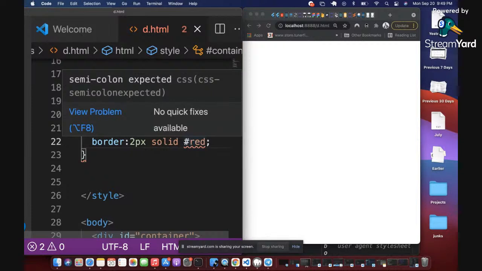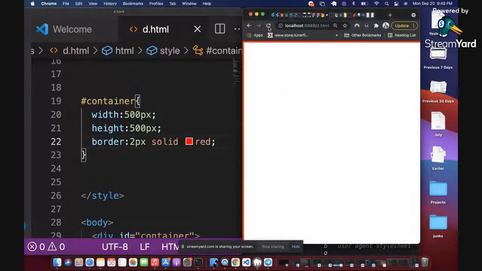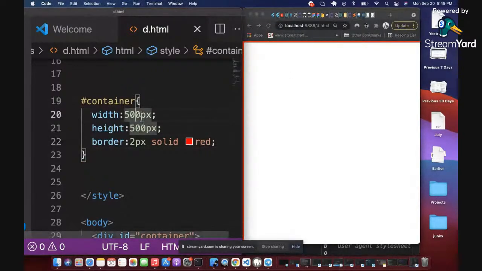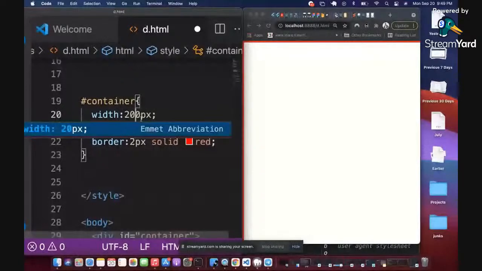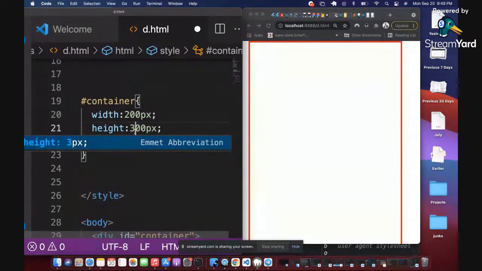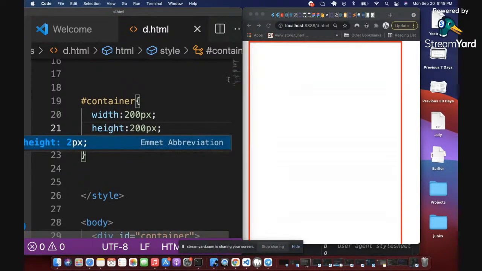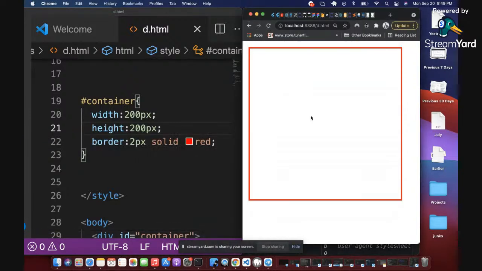Container. Oh, sorry, I used red and a hash. That's not correct. So I'm going to refresh that so you can see. I don't know if you can see this, but let me reduce the width a bit so that you can see it. Let me use like 200 so you can see the box. All right, so you can see the box on the screen, right? So that is the box. Let me reduce the height so that you can see the full box, like 300. Let me make it 200. I want you to just see the full box on the screen. All right, great. So can you see the box?